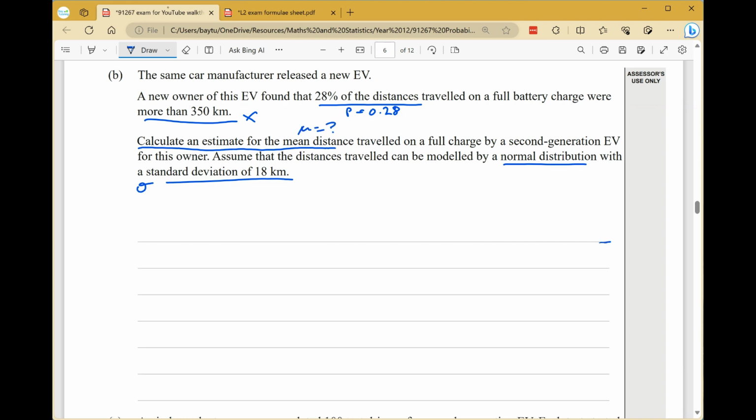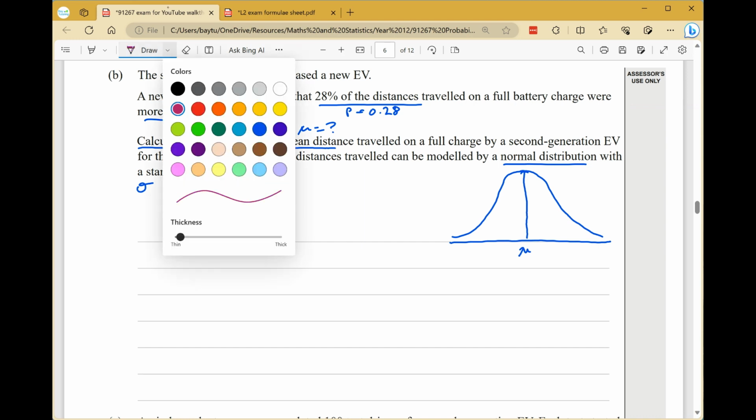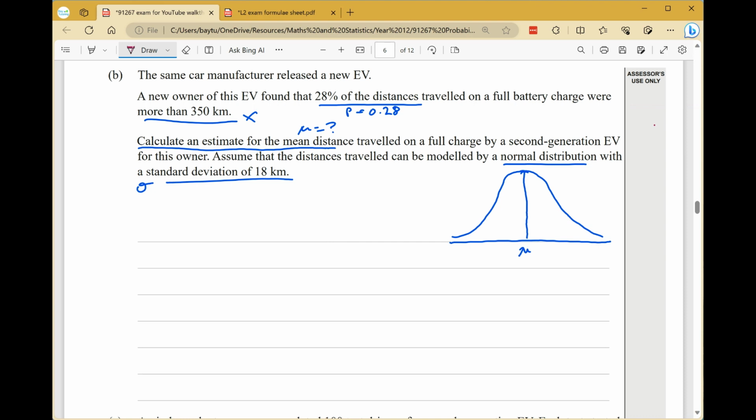As always, start by sketching a bell curve. Mean in the middle, which we don't know. So the probability that's more than 350 kilometers is 0.28. So that's less than a half, which tells us it must be over here somewhere. It must be on the right hand side. So the probability is 0.28. So that's this probability here.